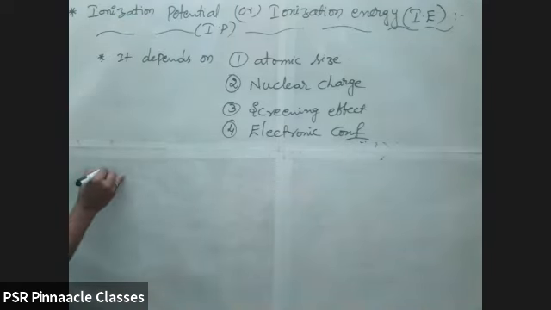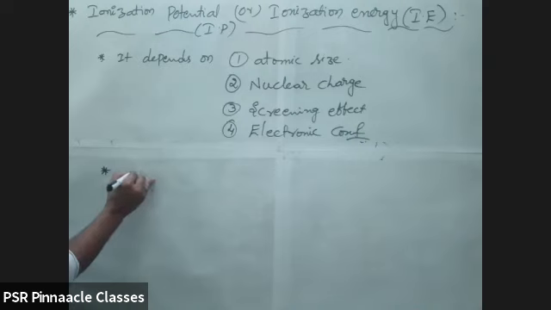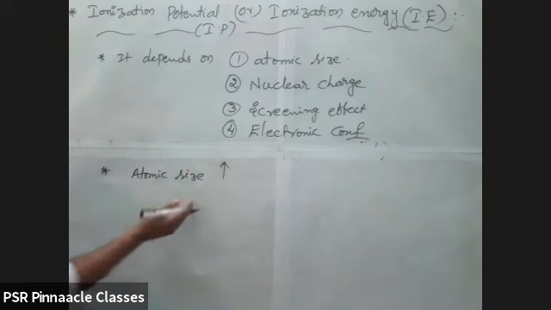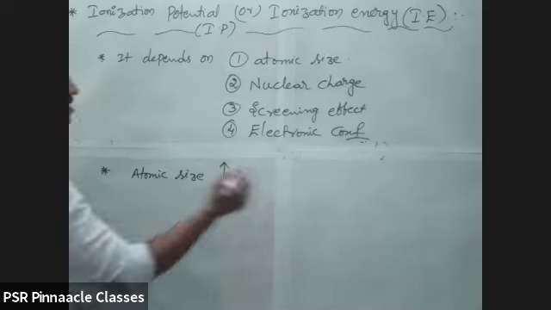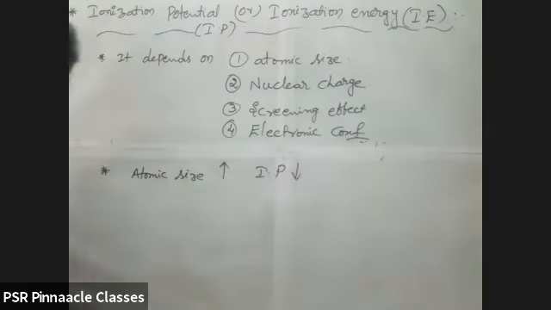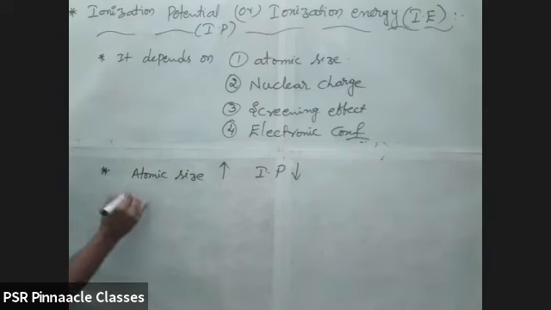See once how we explain it. Atomic size increases, then ionization potential decreases. I am writing it in a shortcut way so you can remember it easily. Because the size is more, you can remove the electron very easily. If the size is less, you cannot remove the electron that easily. That is the first one. Next one, nuclear charge.